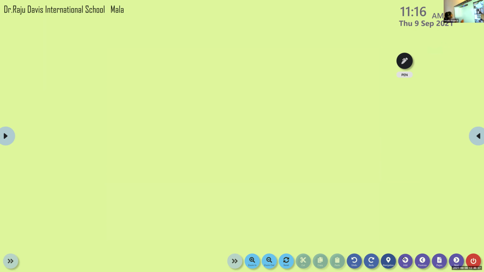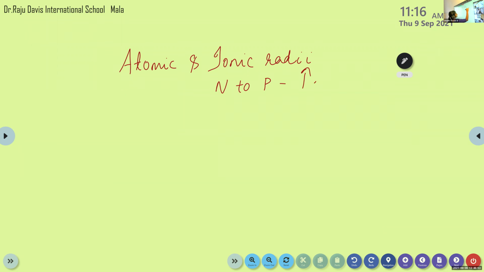In the case of atomic and ionic radii, it will increase down the group. From nitrogen to phosphorus, this atomic and ionic radii will increase. From nitrogen to phosphorus, considerable increase in the covalent radius. That means size also increases. Then from arsenic to bismuth, there is a small change in the increase of radius.